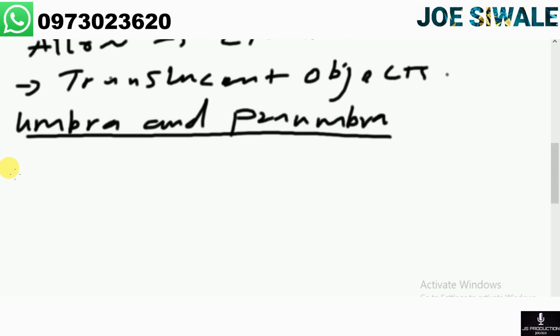So we are going to start with Umbra. Umbra is a type of shadow that is formed where light does not fall.